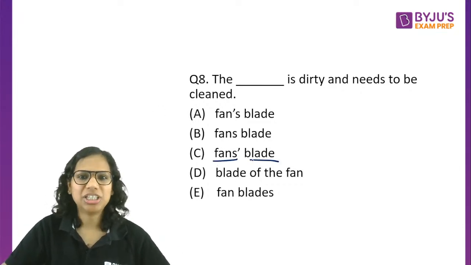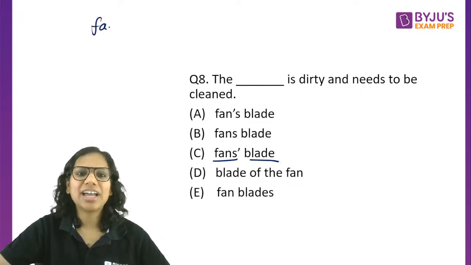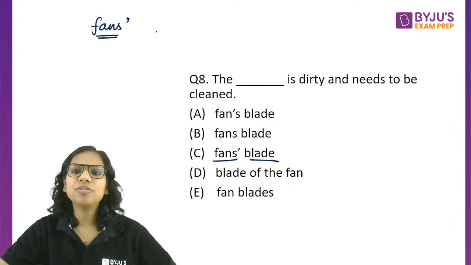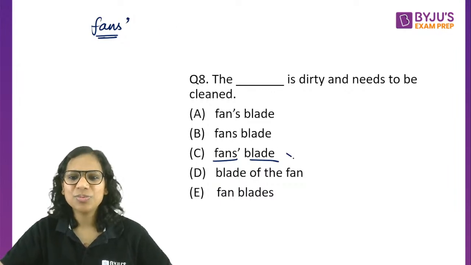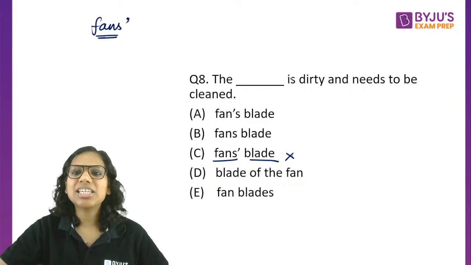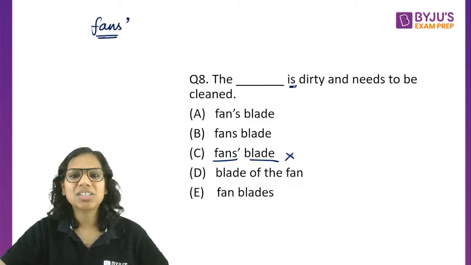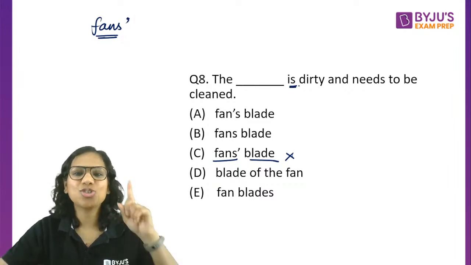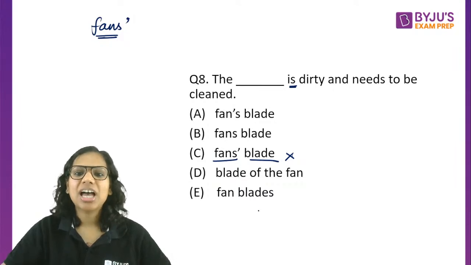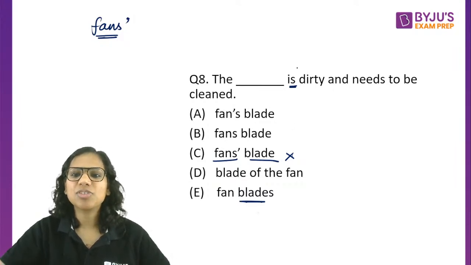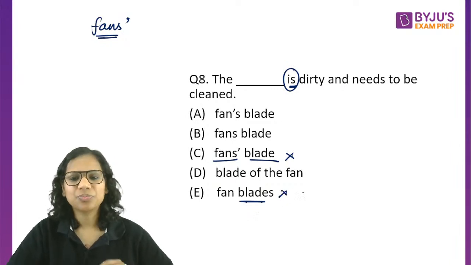So this can be eliminated, right? When I say fans and just an apostrophe, that means I'm talking about multiple fans. Multiple fans are going to have multiple blades. They can't have one blade. So eliminated. And when I say is dirty, that means it's one blade that is dirty. Most probably it will belong to just one fan, right? I cannot say blades because we have is here. So even this is eliminated, right?